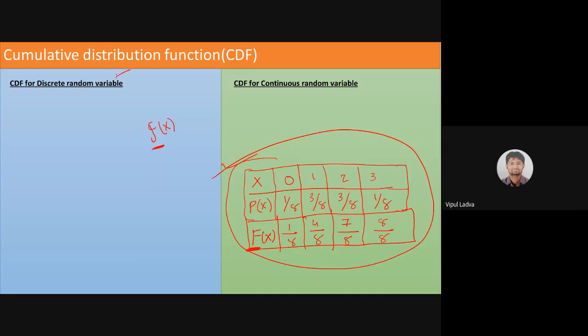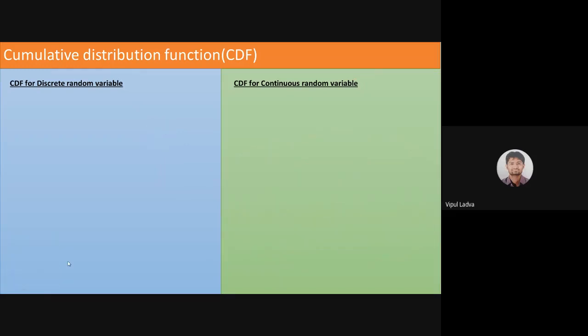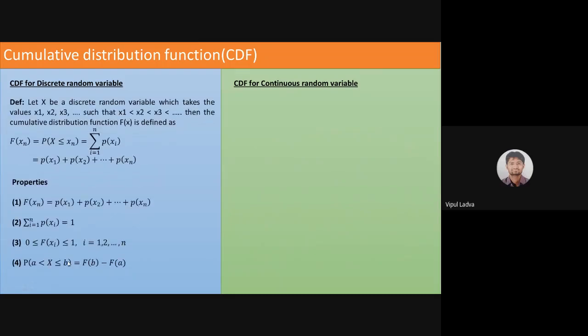So let's try to define the cumulative distribution function for discrete as well as for the continuous random variable. दोनों के लिए एक साथ पैरेलल में डिफाइन कर रहा हूं ताकि आपके दिमाग में ये बहुत अच्छे तरीके से रह पाए. Now for the discrete, let x be a discrete random variable which is going to take the values x1, x2, x3 and so on, where x1 is less than x2 is less than x3.